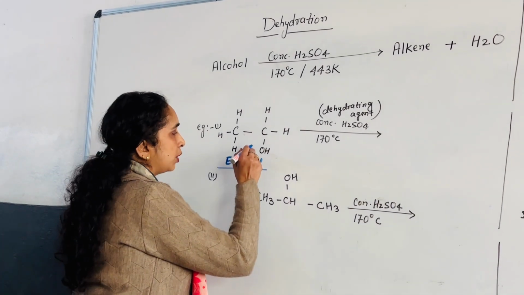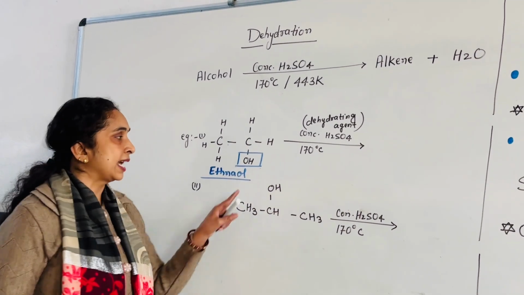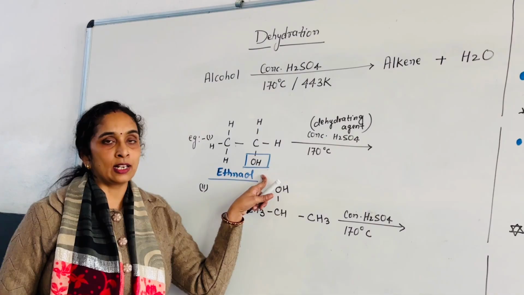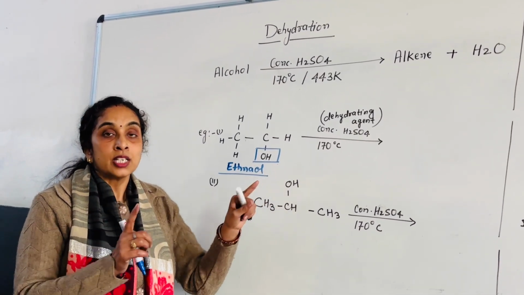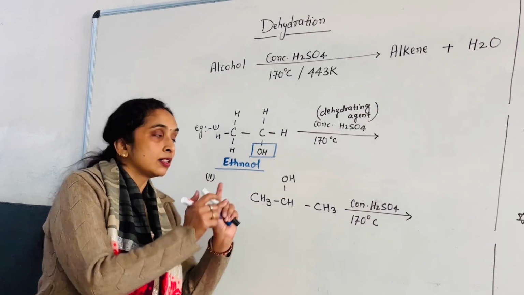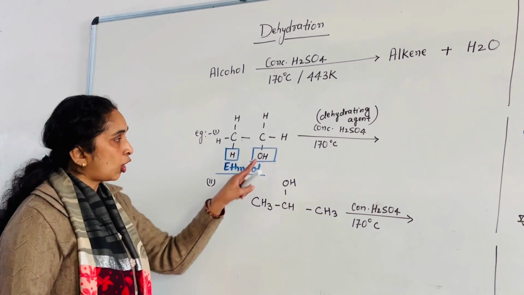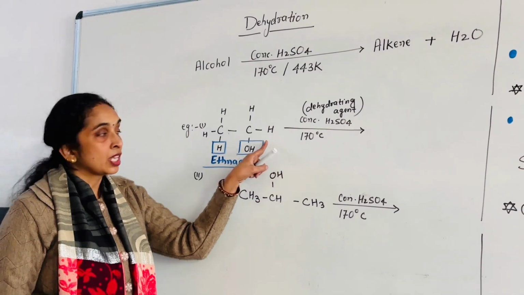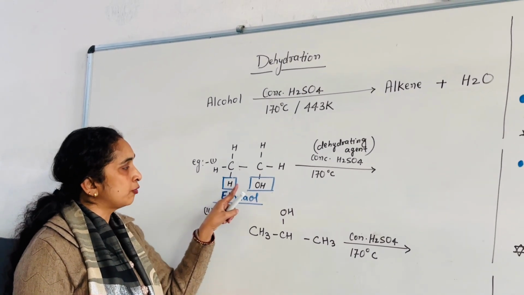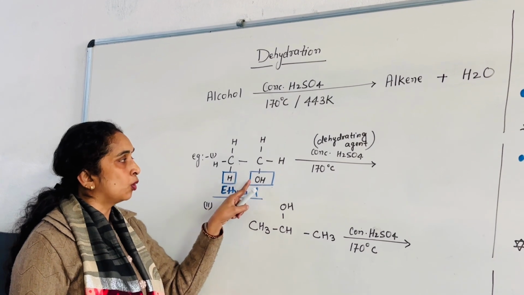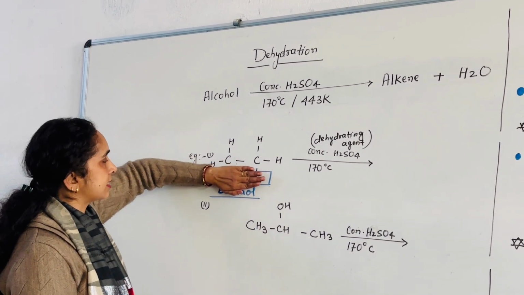So we have to eliminate one hydroxyl group from the alcohol and one hydrogen from its neighbor carbon. Not from here, okay? From its neighbor carbon. So one water molecule H2O is eliminated.